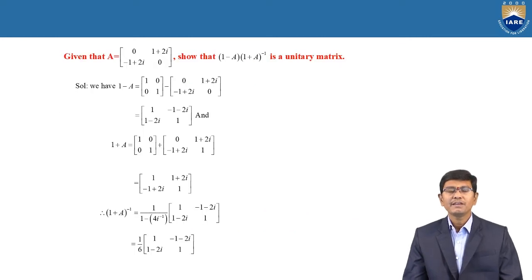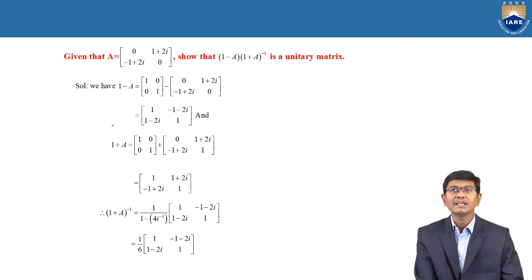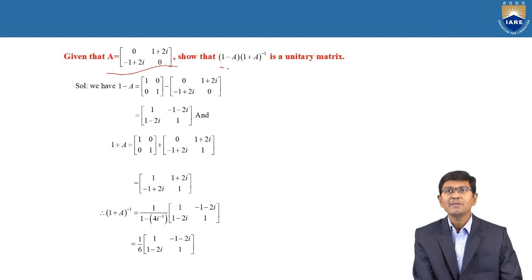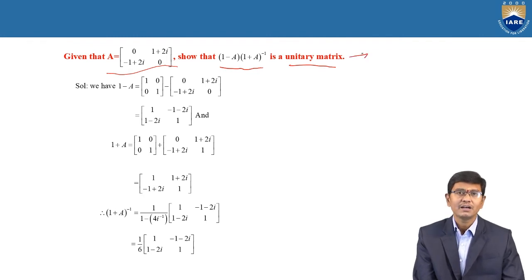Next one, given the matrix A is equal to 0, 1 plus 2i, minus 1 plus 2i, 0, we need to show that I minus A into I plus A whole inverse is also a unitary matrix. And actually this is also very important to understand what is required to show. Therefore here the given matrix is A equal to 0, 1 plus 2i, minus 1 plus 2i, 0. Then we need to show that I minus A into I plus A whole inverse is a unitary matrix. First of all, we need to understand the definition of the unitary matrix.